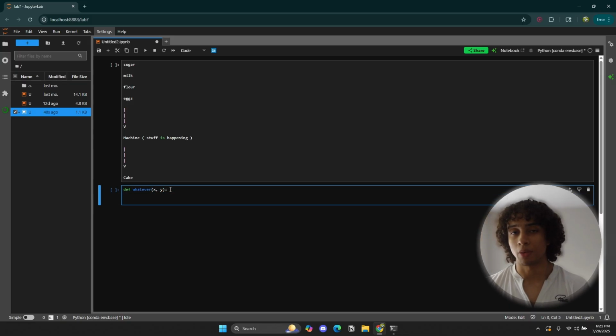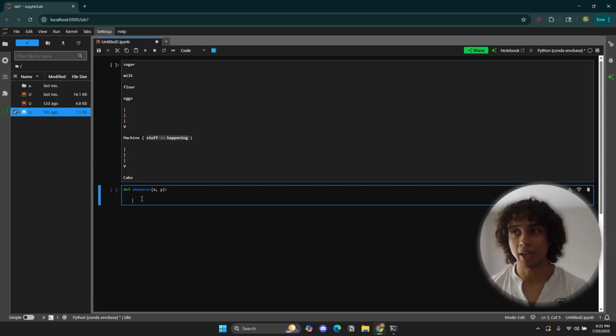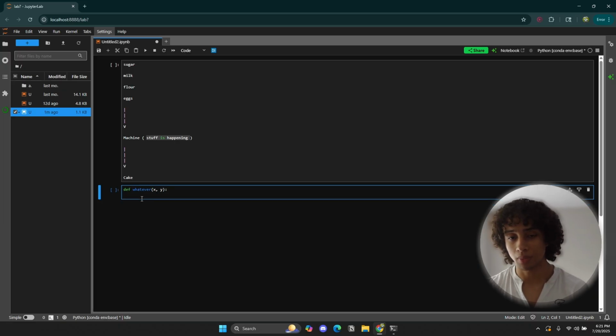Well, I can do whatever I want with those two ingredients. Remember how we said stuff is happening inside the machine? Well, what is the mechanism, what is the procedure that is going to be happening inside this machine? In order to define that, you have to write it 1, 2, 3, 4 indentations to the right.